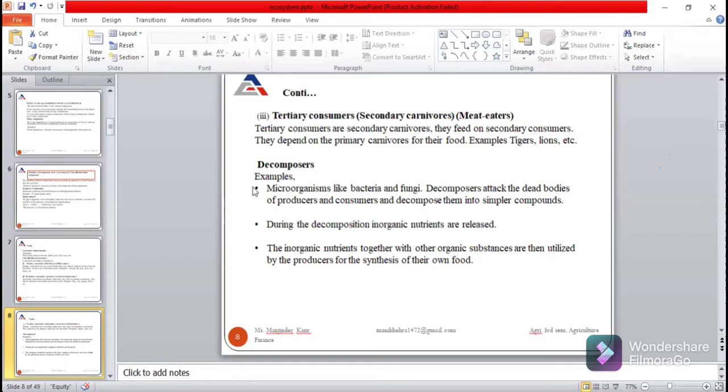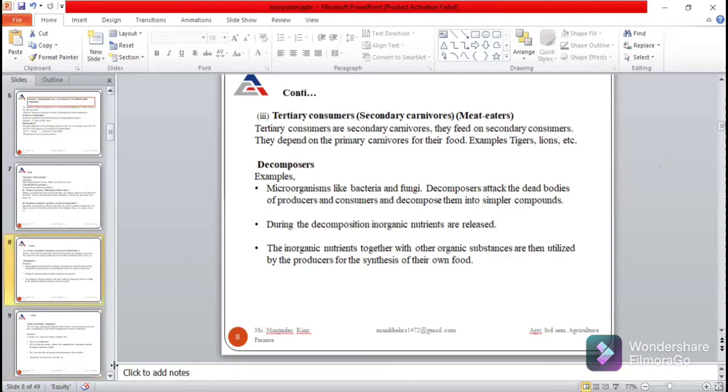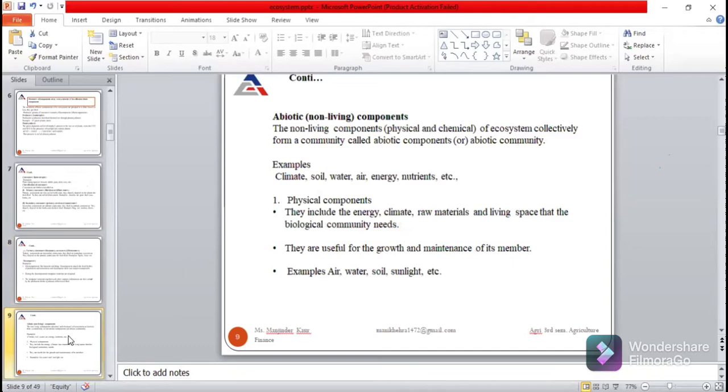Okay. So decomposers are the microorganisms which decompose the dead bodies. Next, the second type is abiotic component. Abiotic components are the non-living components, either physical or chemical in nature. Examples of abiotic components are climate, soil, water, air, energy, nutrients.